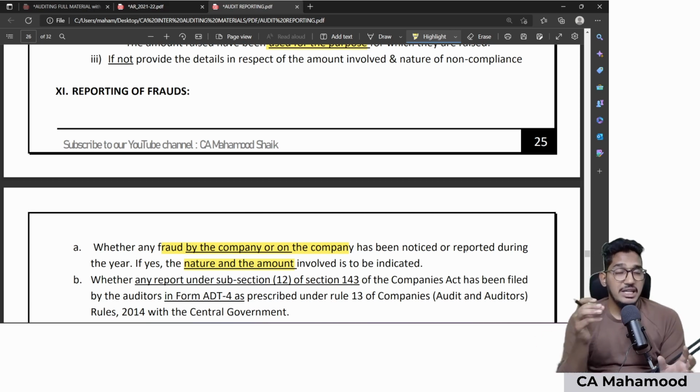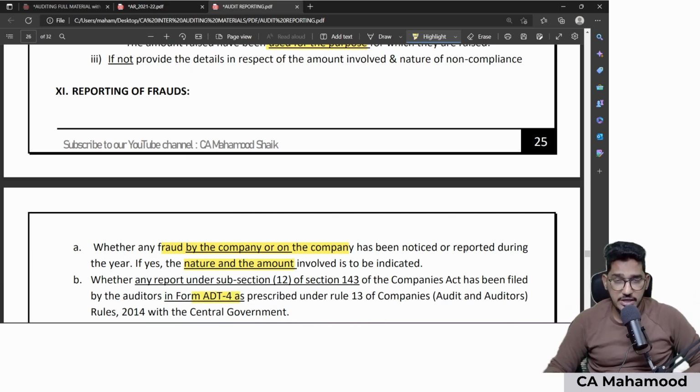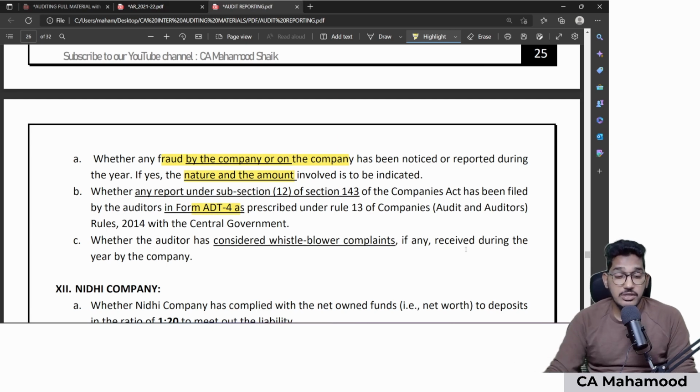Similarly, you need to comment whether any of the auditors submitted form ADT4 during the year. We have reporting requirements under 143 subsection 12. When amount involved in the fraud is 1 crore or more, reporting to central government will happen. So I need to give a comment whether any of the auditors submitted form ADT4 during the year. Similarly, even I need to give a comment whether as an auditor, did you receive any whistleblower complaints during the year? If any, how you have considered them. As an auditor, did you receive any whistleblower complaints and how you have dealt with them?